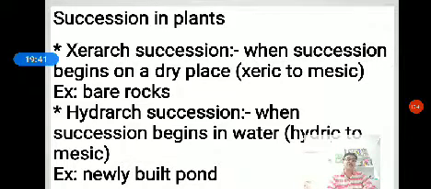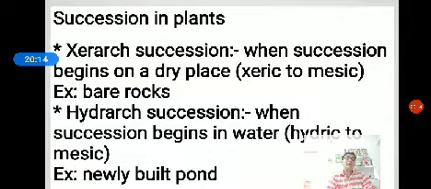Then hydrarch succession: when the ecological succession begins in a water region, this is called the hydrarch succession. The plants and animals which occur in the hydrarch succession are called hydric animals or hydric plants. The hydric animal, best example, fishes. Fishes cannot live without water. They have some adaptations: they get dissolved oxygen, gills for respiration, and fins for locomotion and balancing the body.